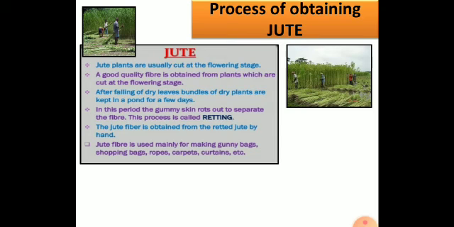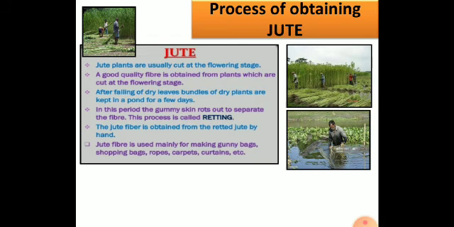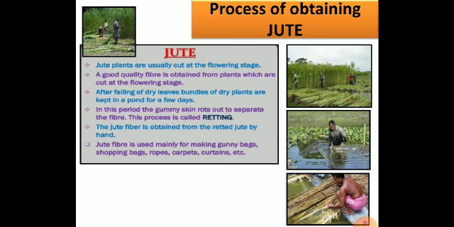This process of keeping the stems of the jute plant in water to rot for some days is called retting of fibers. Can you see the figure here? The people are trying to put them in the water, and if a gummy substance is formed, then it is properly retted. The jute fiber is obtained from the retted stems by hand. If you see, a man is trying to separate the fibers here by hand.